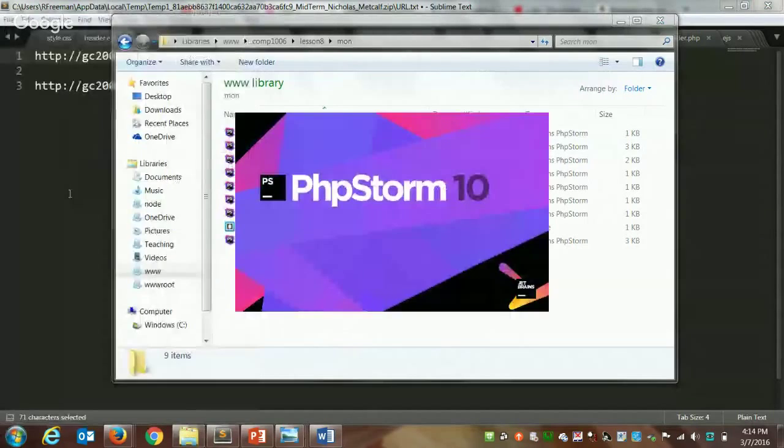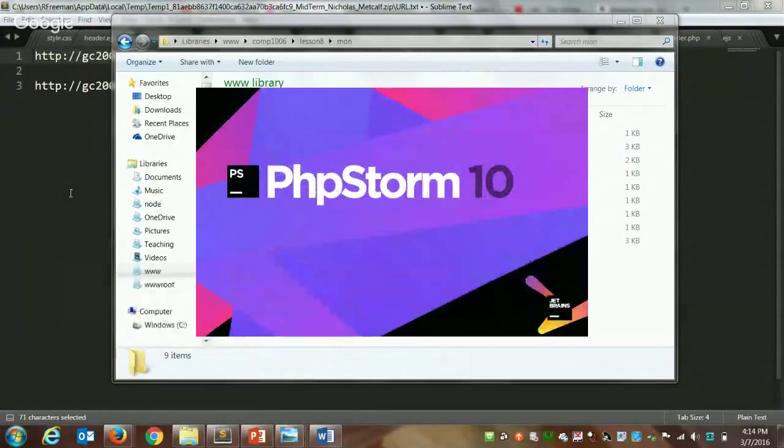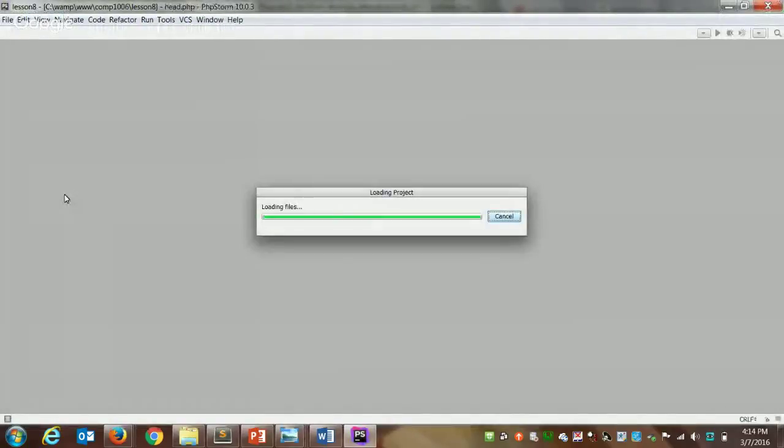So I'll just open my editor back up, open the right directory. Again, if you took my code off GitHub, you'll have to make sure that you change your database connections because it's all set up to use my local database. So your pages aren't going to show anything unless they have your database credentials in them.